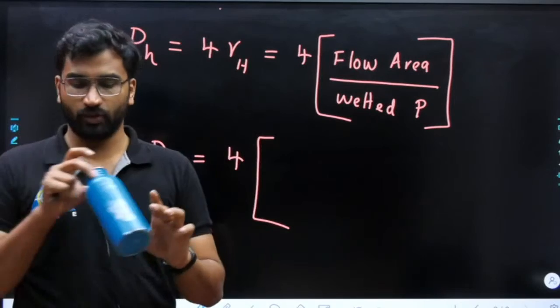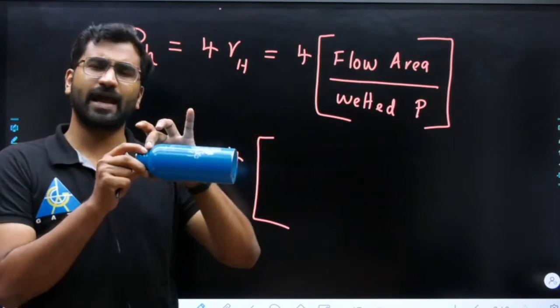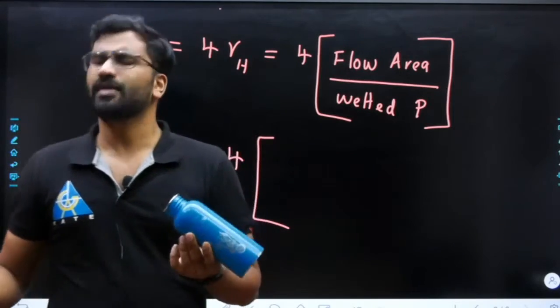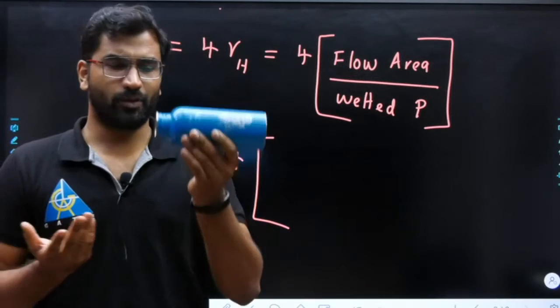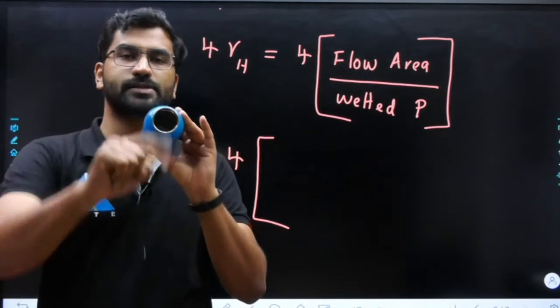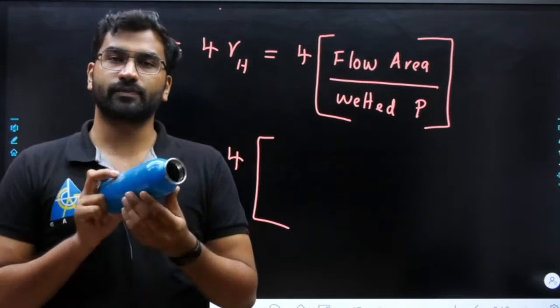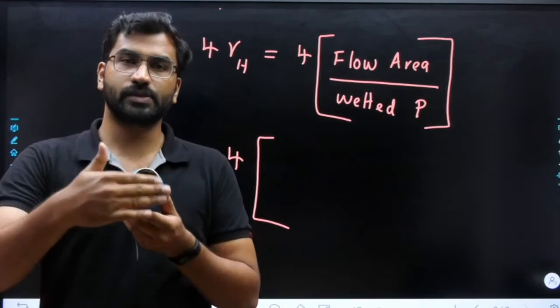For example, look at this bottle. This bottle is kind of a pipe, not of the same diameter, but I am imagining it as a same diameter pipe. Same diameter or different diameter, no problem. The flow will be through here. So if there is a flow from this point to this point, through which area is it flowing? It is flowing through this cross-sectional area, right? So this is your cross-sectional area.